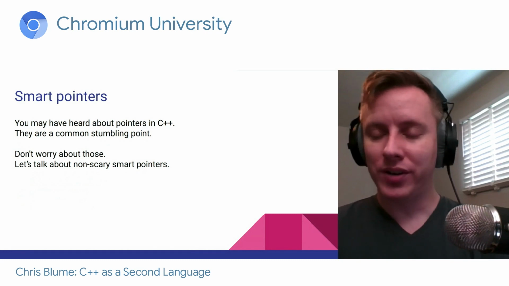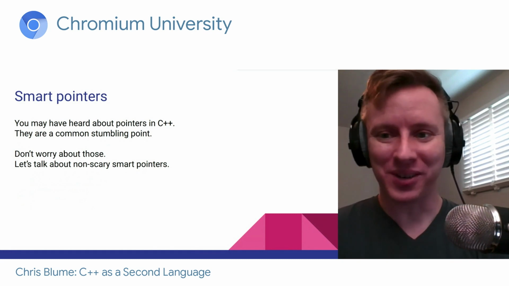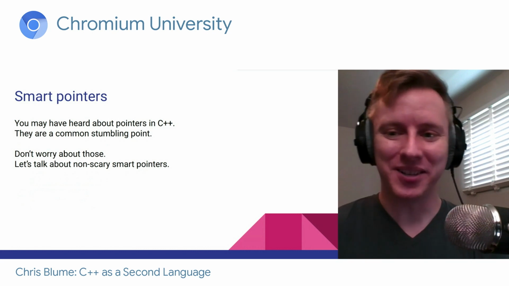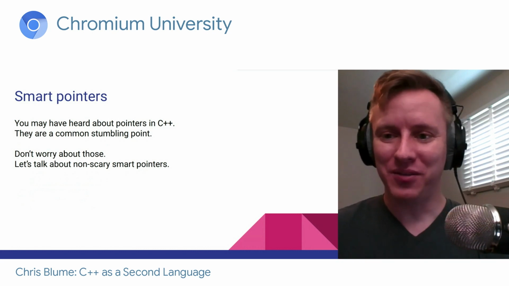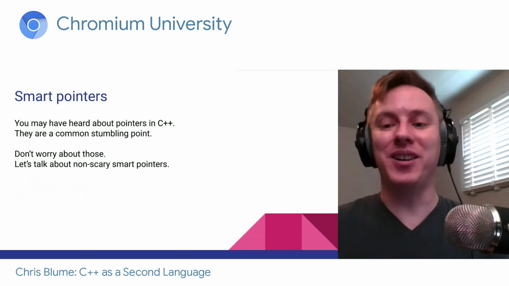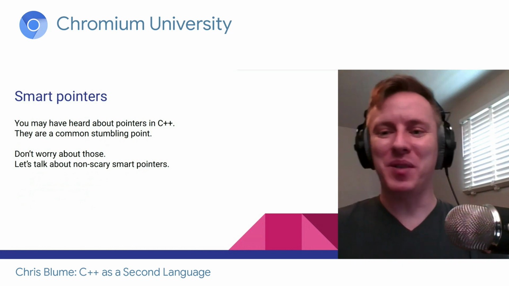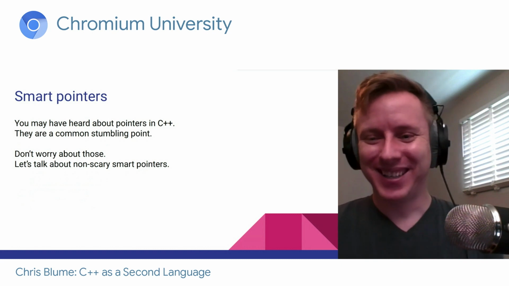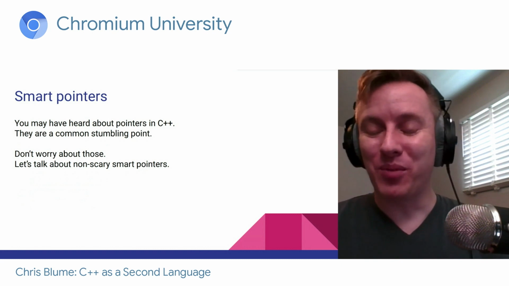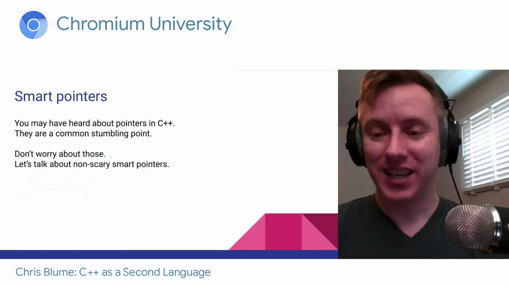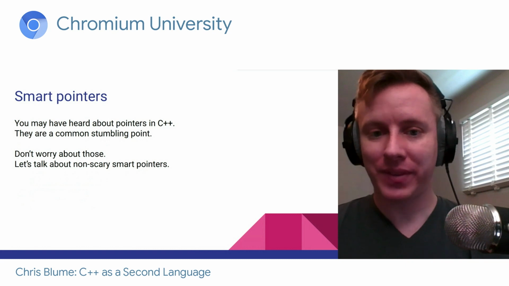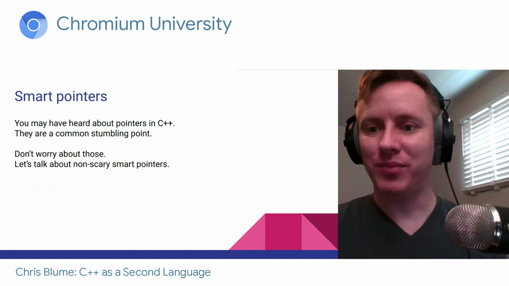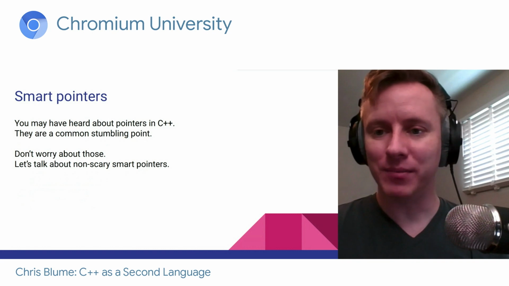So you've probably heard about pointers in C++ and heard maybe horror stories. The first time I gave this presentation, I said, everybody in the room, raise your hand if you've had some nightmare about C++ pointers. And the entire room raised their hand. It was crazy. Even the people operating the soundboard and video camera, all of them raised their hand. So what I want to point out is smart pointers are different. Raw pointers can be dangerous, but smart pointers are pretty darn safe. That's not 100% true. You can still get into problems, but it covers a lot of the easy mistakes for you.